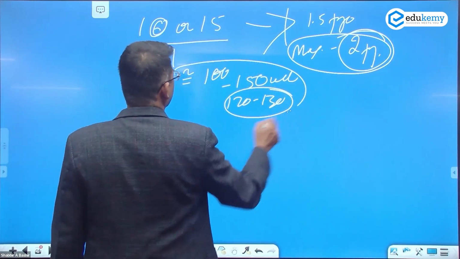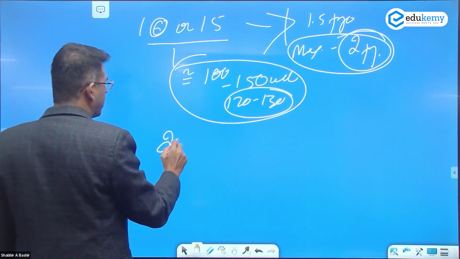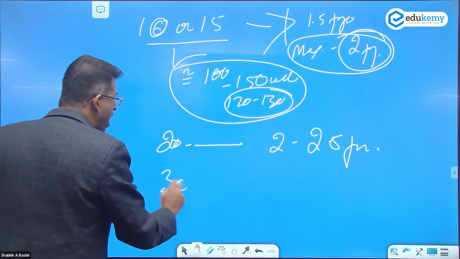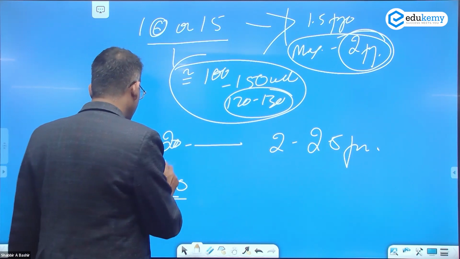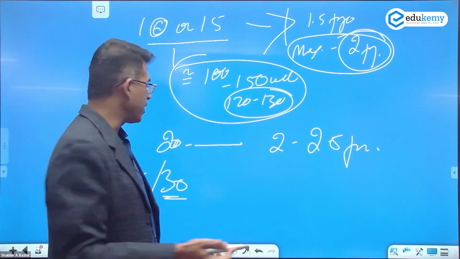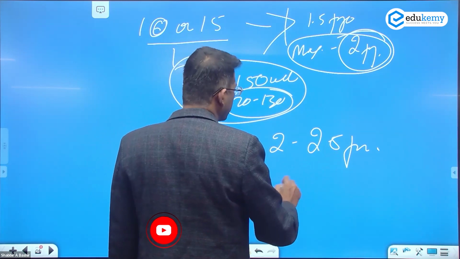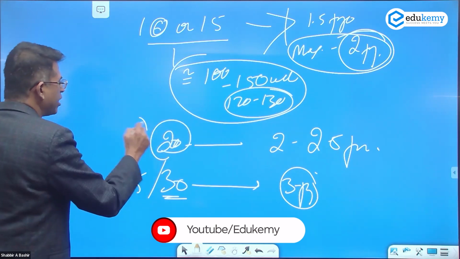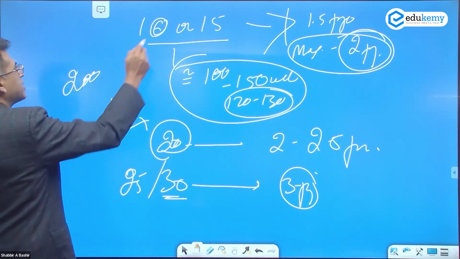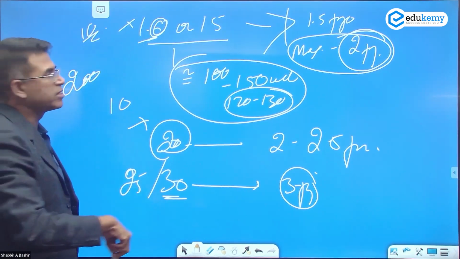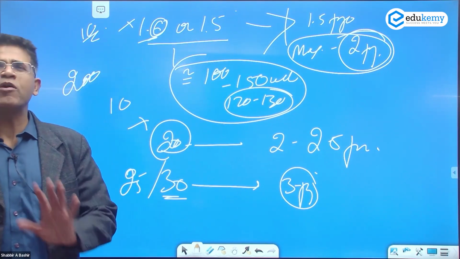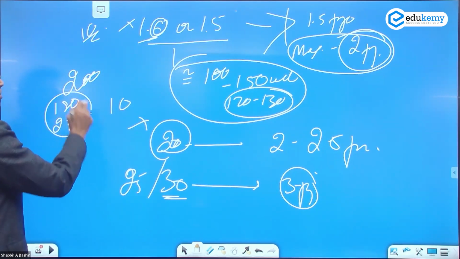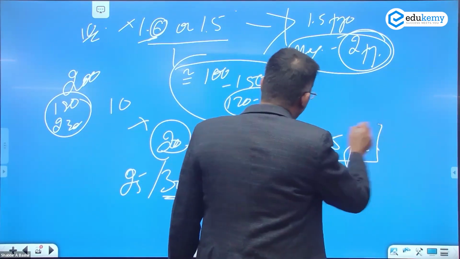Remember this rule. Any question which is about 20 marks can be about 2 to 2.5 pages. And if it is a 30 mark question, we don't have those anymore, earlier there used to be 20 mark and 30 mark questions, this could go for approximately 3 pages. So there is a thumb rule: multiply the marks by 10. So 20 marks is 200 words, 10 marks is 100 words, 15 marks is 150 words. Approximately. It could be 180 words or 230 words. That's good enough. So my technique is to keep the page limit tight.